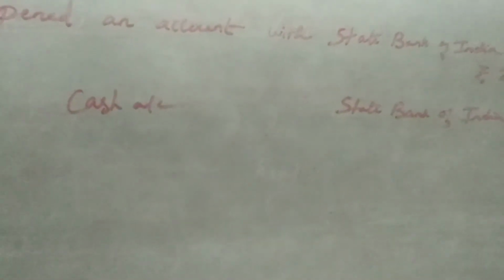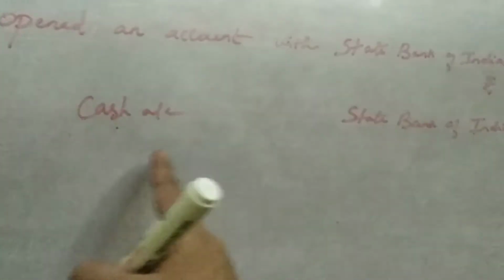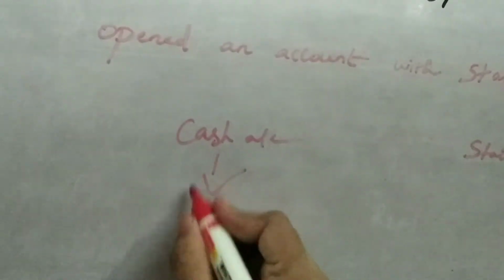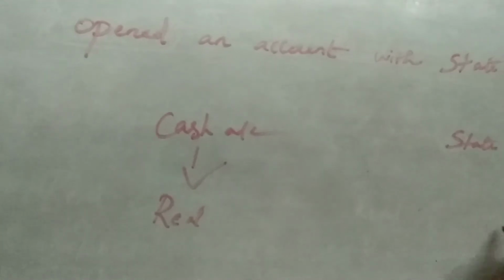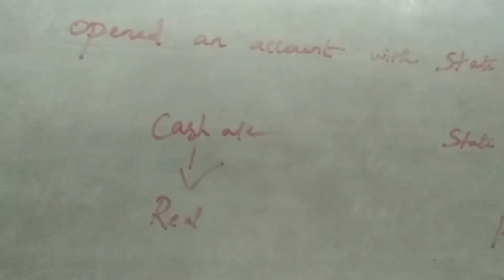These are the two accounts involved. So now we have identified the two accounts involved. We are going to classify. Cash comes under real. State Bank of India comes under personal. It is an artificial person.